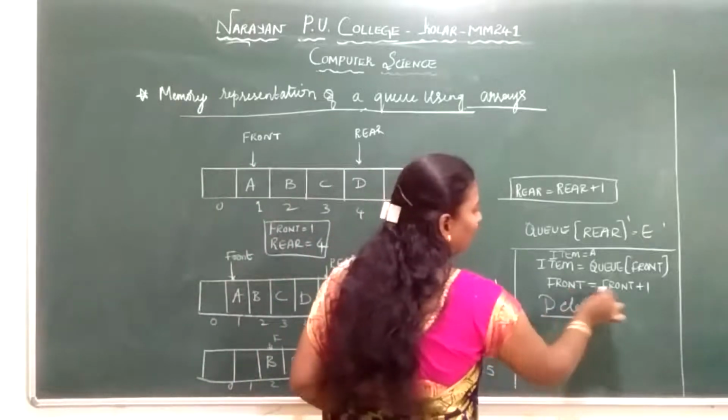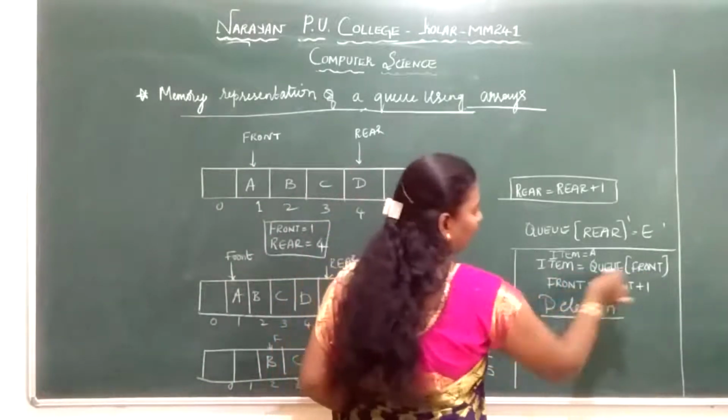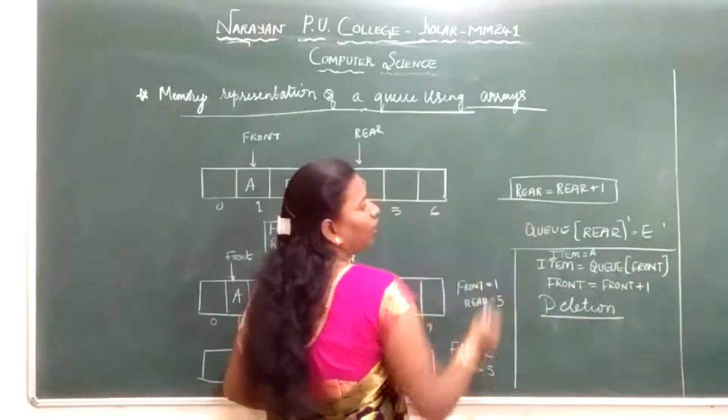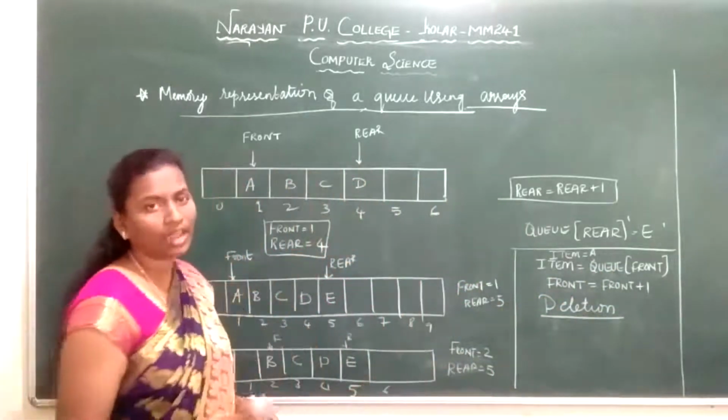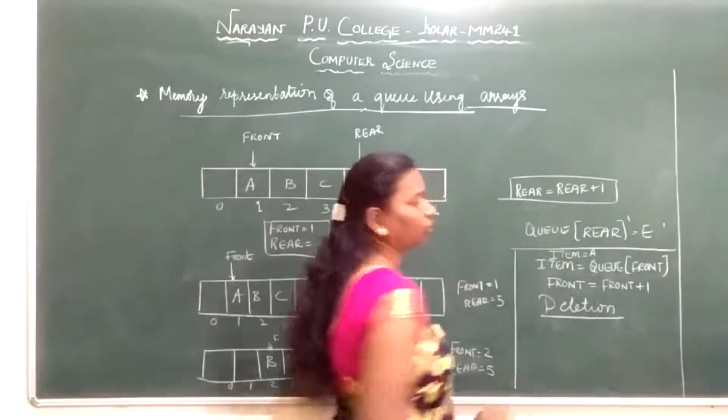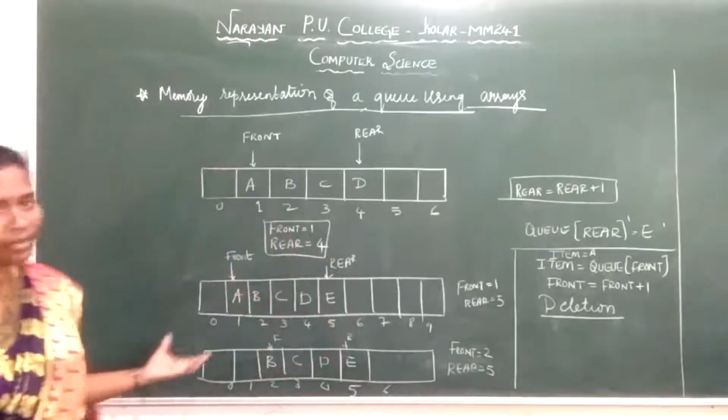This is the logic. When I delete, I will give Q of front to the item. Now front will become front plus 1. This is for deletion. When I give the element to Q of rear, that is for insertion. So here I am doing rear is equal to rear plus 1. This is about a memory representation.